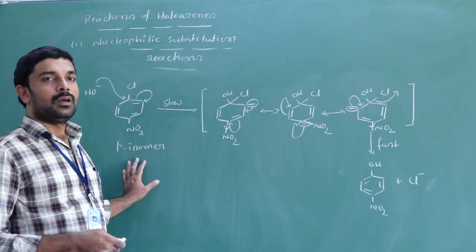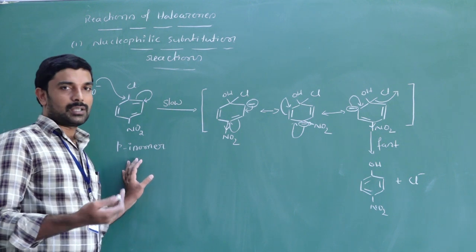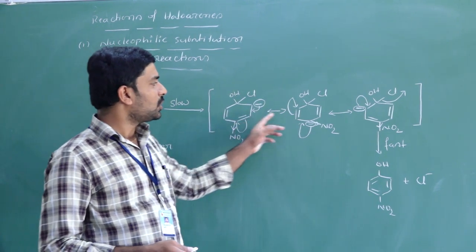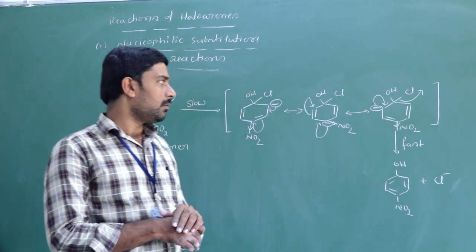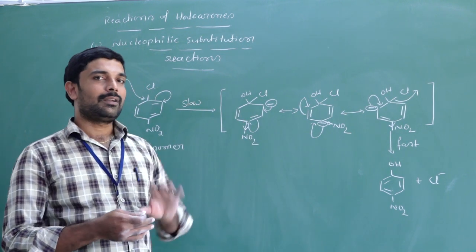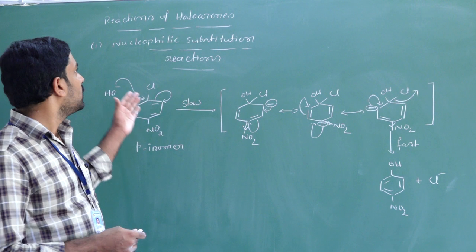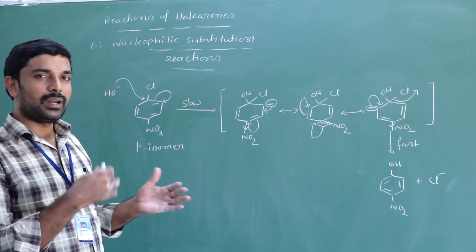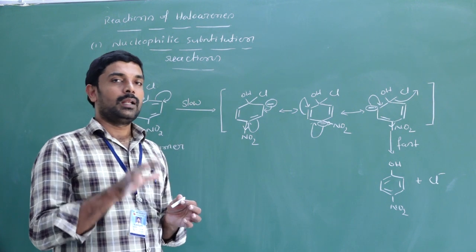This is for the para isomer. You just try to write the ortho isomer and meta isomer. Here at the meta position, you will not get a negative charge. Hence, if you have the electron withdrawing group at the meta position, it will not increase the rate of reaction toward nucleophilic substitution when compared to the ortho and para isomers.